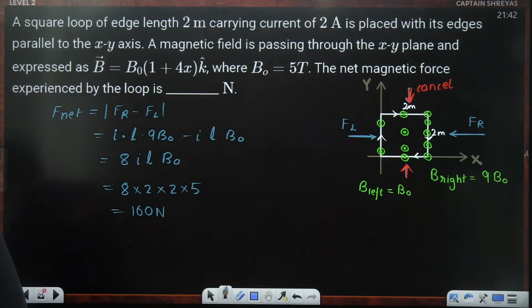Did you get it, guys? Did you love this question? Yes or no? Quickly tell me in the chat box.